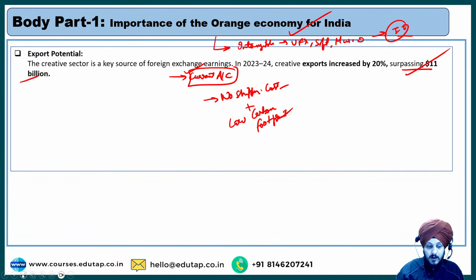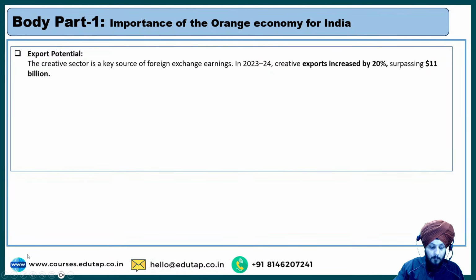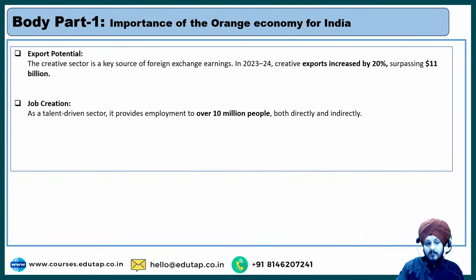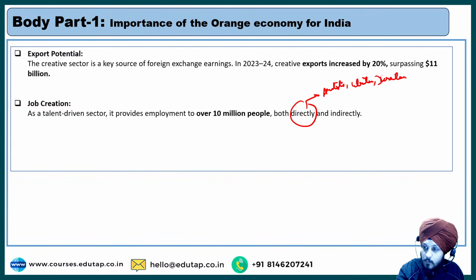Now let us move on to point number 2, which is regarding job creation. As a talent driven sector, it provides employment to over 10 million people, both directly and indirectly. When I say directly, I mean direct livelihood opportunities, for example, for artists, writers, directors, different types of stakeholders. And indirect employment can include, for example, the event managers, which is a good example.